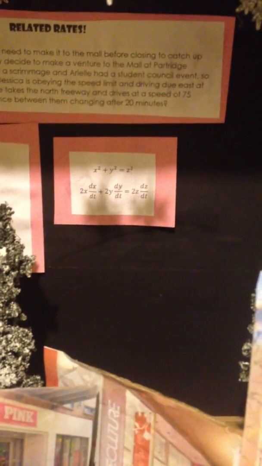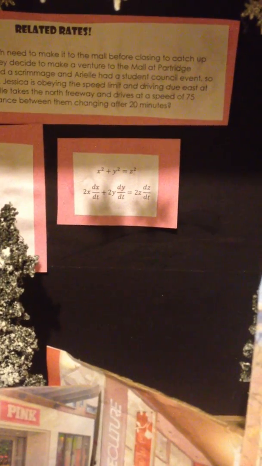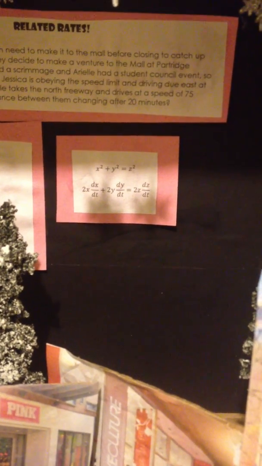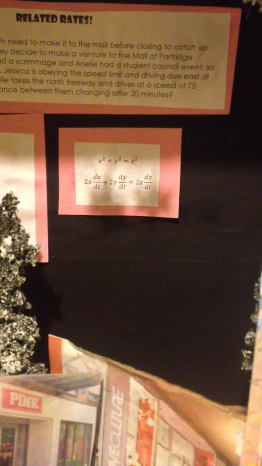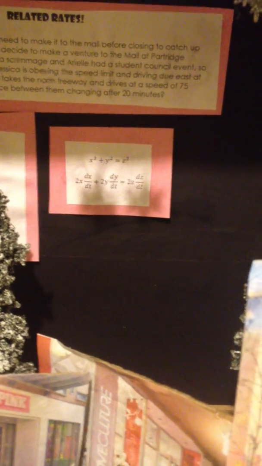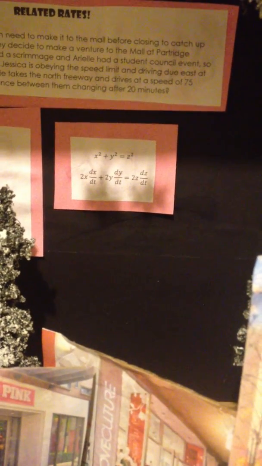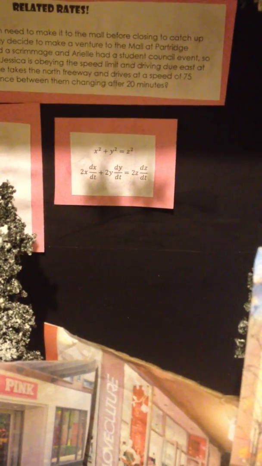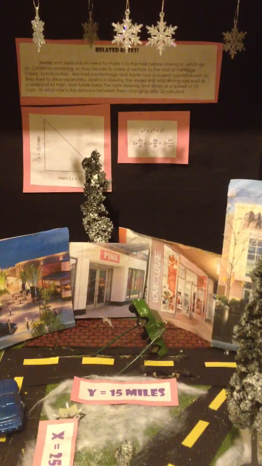Now, to find out the rate that they're traveling, you must use that z that you have found in the previous problem and use this equation here, where it says 2x times the derivative of x, which is dx over dt, the rate at which the x direction is changing, and 2y, which is the y value, times the derivative of that, which is the rate at which the y value is changing, gives you 2z times the rate at which the z value is changing. You must find the value that z is changing. Now, after doing all the calculations, you find that this answer is approximately 87 miles per hour.